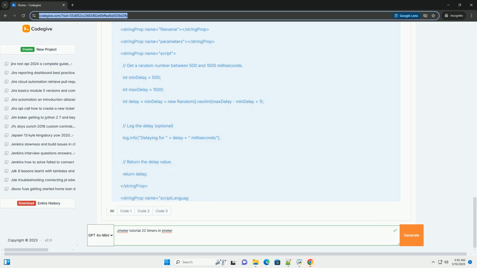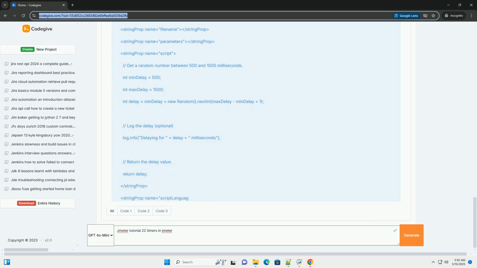Understanding the Poisson distribution: the Poisson distribution is characterized by its mean, lambda. The higher the mean, the higher the expected delay. Unlike Gaussian or uniform distributions, the Poisson distribution only deals with non-negative integer values, which makes it suitable for modeling the number of occurrences of an event within a time interval, which is why it's less directly intuitive for just modeling delays. Code example, in JMeter XML.